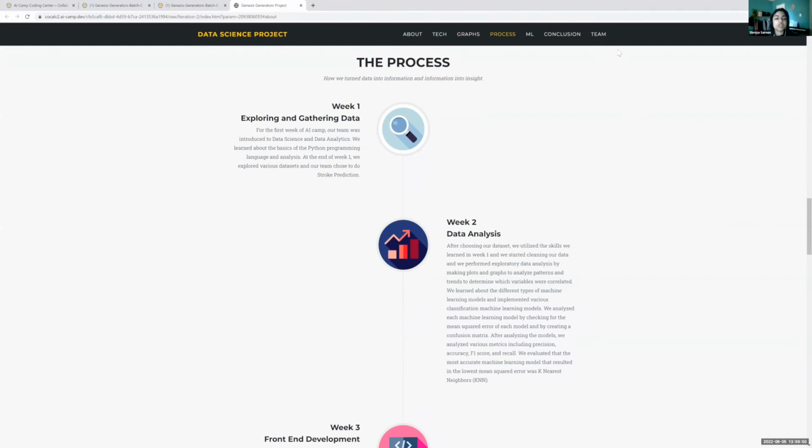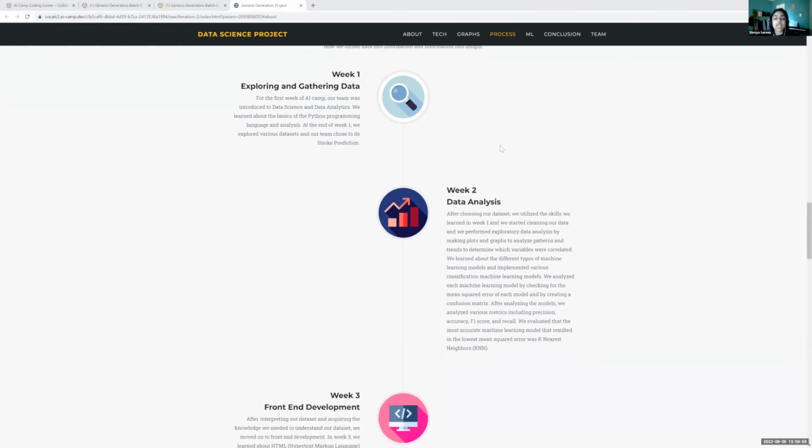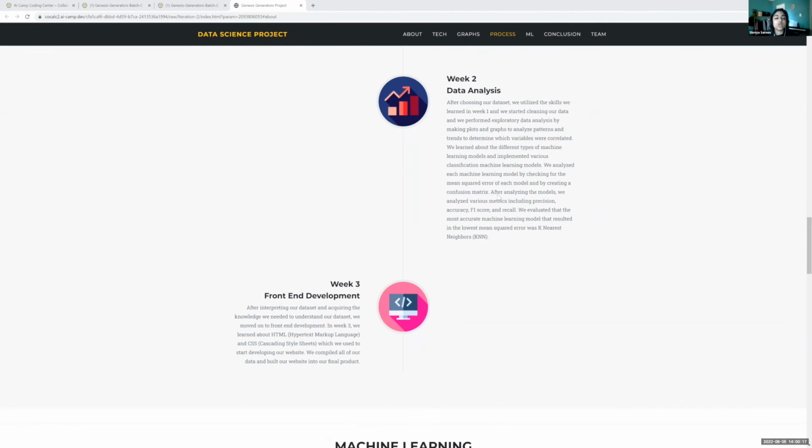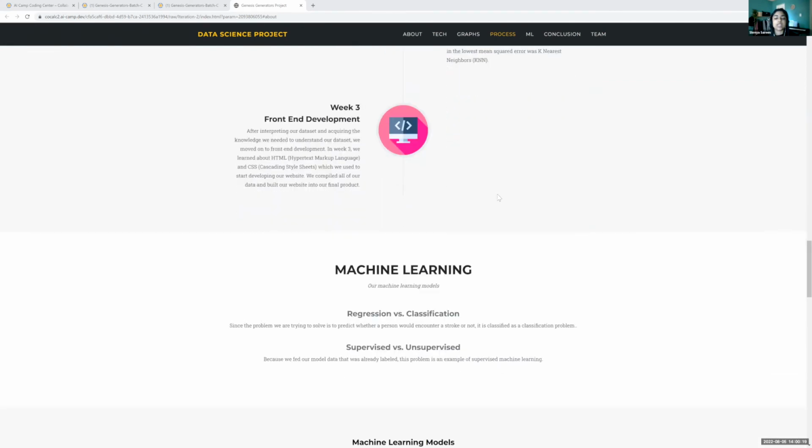So the process: how we turn data into information and information into insight. For week 1, we were introduced to data science and data analytics, and we learned about the basics of Python. We also chose our data set for our project. For week 2, we cleaned and analyzed our data, and we also learned about machine learning models and started implementing various classification models from sklearn and checking for the accuracy. And then in week 3, we learned about HTML and CSS, and we started front-end development to create our website.